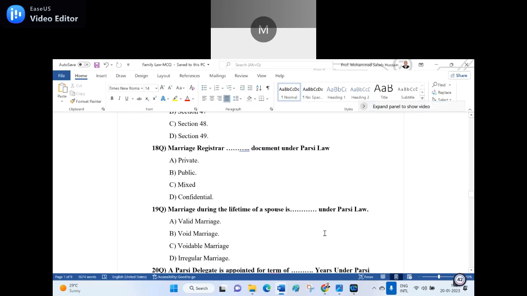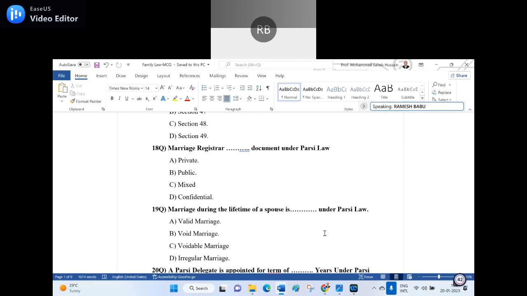19th question. Marriage during the lifetime of a spouse is a dash under the Parsi law. A, valid marriage. B, void marriage. C, voidable marriage. D, irregular marriage. Irregular marriage. It is in the Muslim law, it is an irregular marriage. Voidable marriage, sir. Voidable marriage. It is like the Hindu law. Yes, sir.